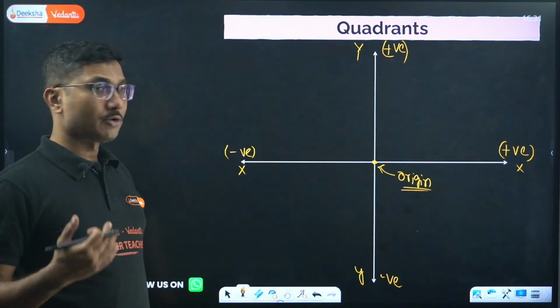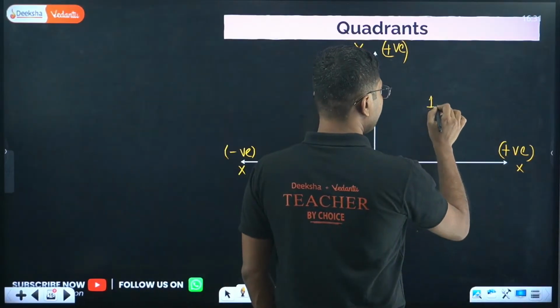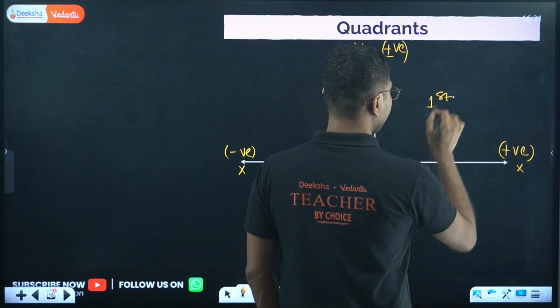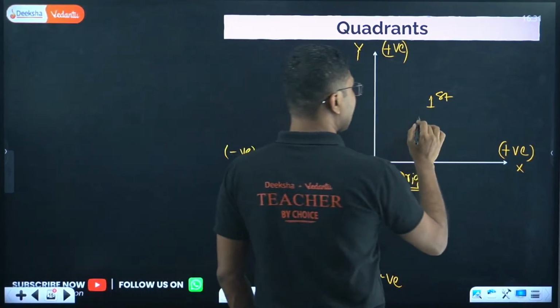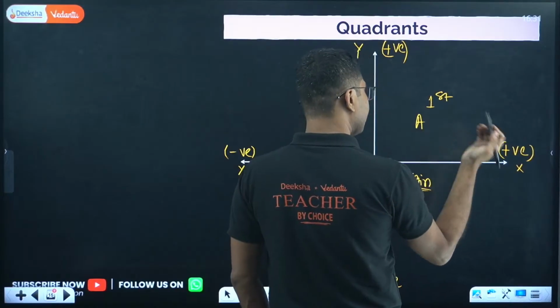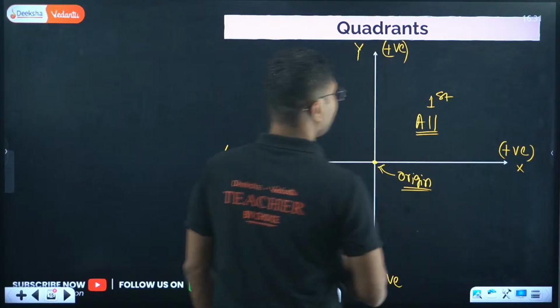things you have to remember. This is called the first quadrant. Okay, all the angles here are positive. All angles, sine, cos, tan, cosec theta, sec theta, everything is positive. So this is all.